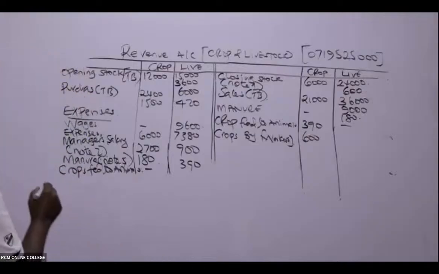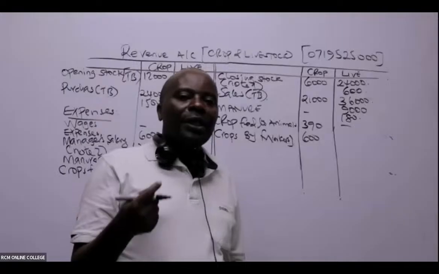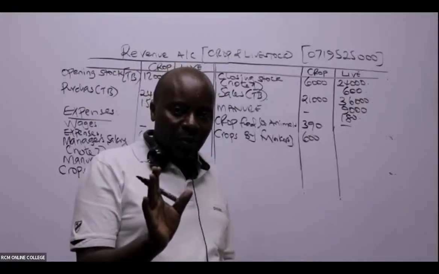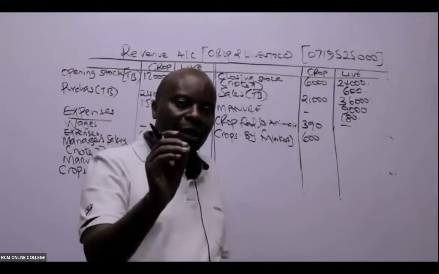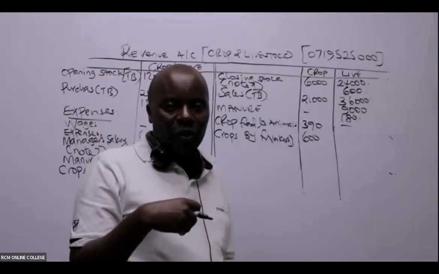Then you come here, of course, these workers, they consumed, in this case here, our crops. And instead of us giving them wages, we told them, no, let's just have the crops you guys consumed to be your wages. So basically, that's an expense on this side.